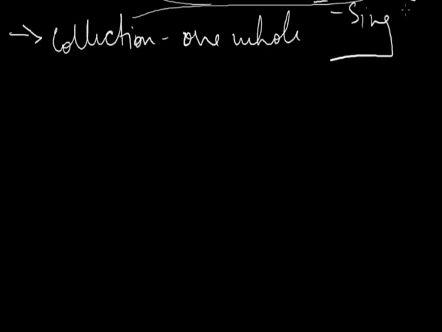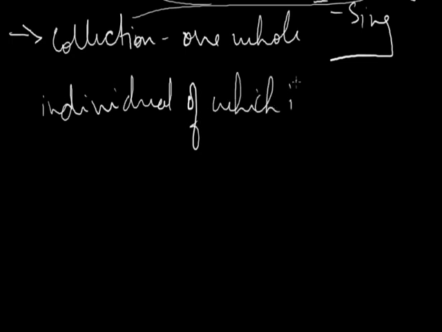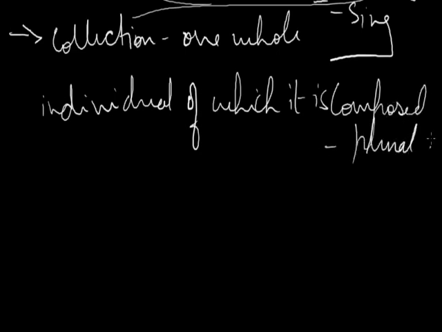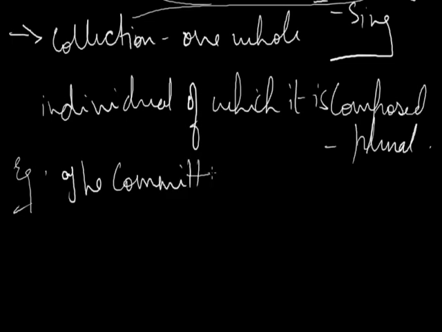And when the individuals of which it is composed are thought of, then the verb will be plural. For example, the committee has issued its report. And the second is, the committee are divided on one minor point.